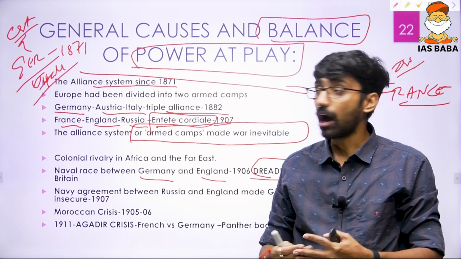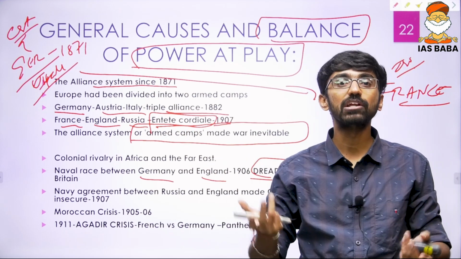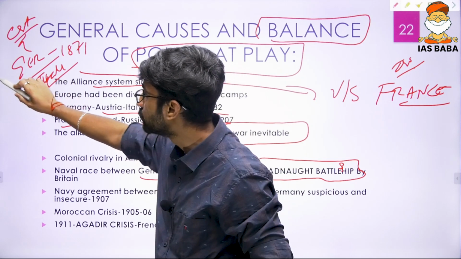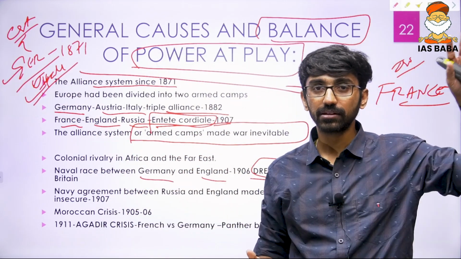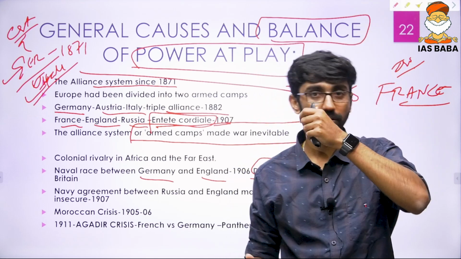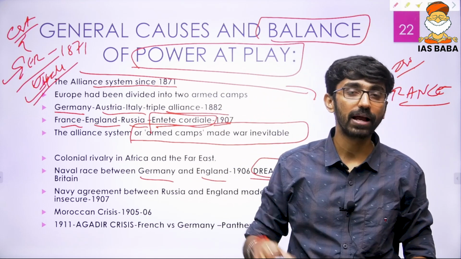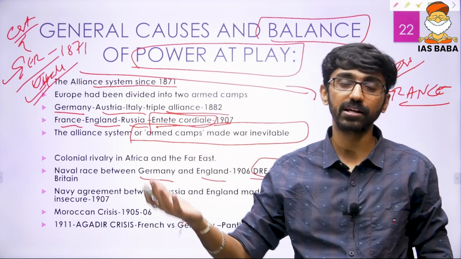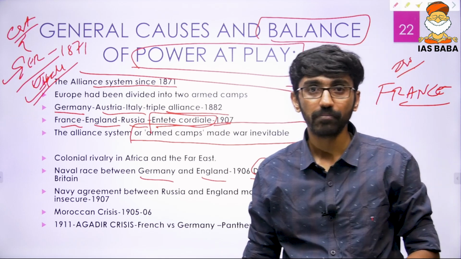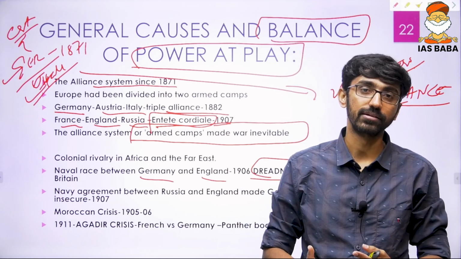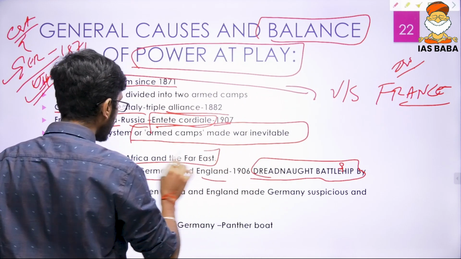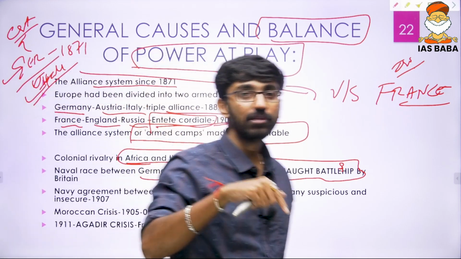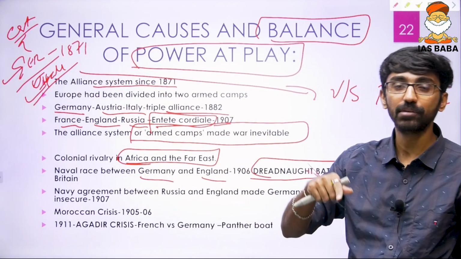Then again, after 1871, two new empires were created, the Italian Empire as well as the German Empire. They tried to occupy more and more colonies, because England was already a colonial master since they got India way back in 1757 and 1764, the Battle of Plassey and the Battle of Buxar. Now Germany tried to occupy more and more colonies, and Italy too, and this colonial rivalry can be seen in Africa and the Far East. Now Japan jumped into it, then again Germany jumped into it.